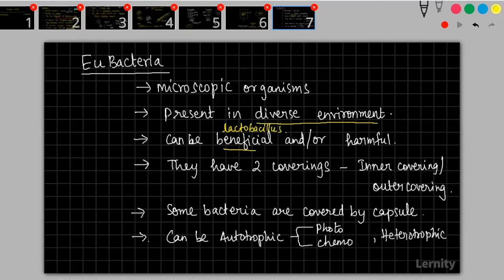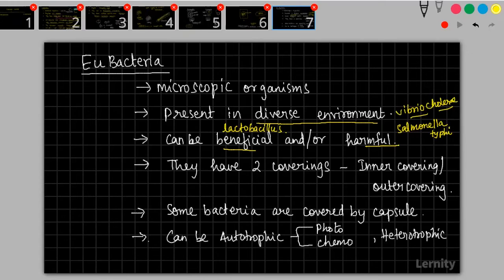Lactobacillus is present in curd, so it is beneficial there. At the same time, harmful bacteria like your disease-causing organisms: Salmonella typhi, it will cause typhoid. Vibrio cholerae will cause cholera.